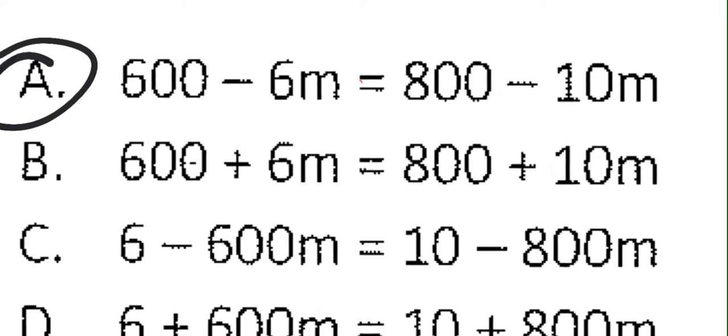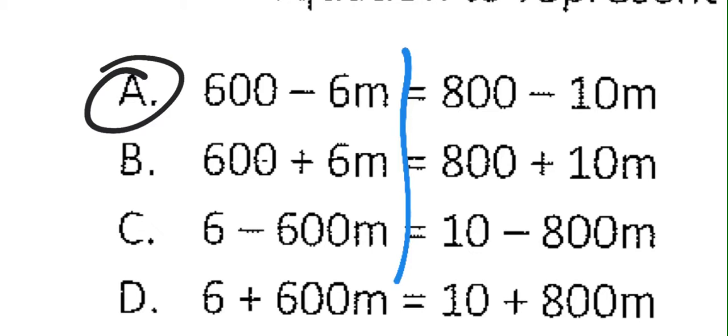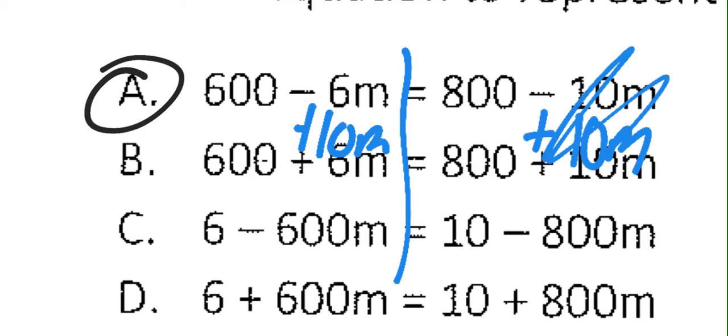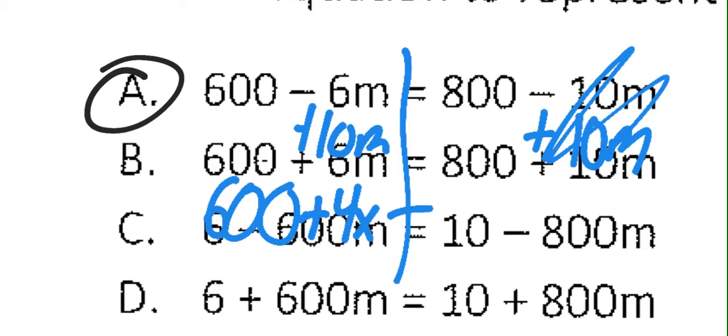All right, so I draw my line down the middle. And I'm going to start with my smaller variable. So it's negative 10m, so I add 10m on both sides. Plus 10m. These two cancel out, and I'm done with it. And then I'm left with 600 plus 4m. I don't have a calculator, I'm having to do this by hand. It's going to equal my 800 because we haven't done anything with it yet.